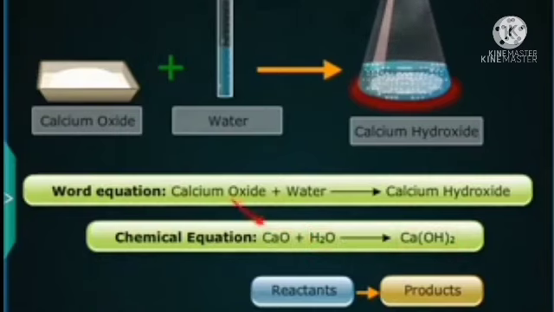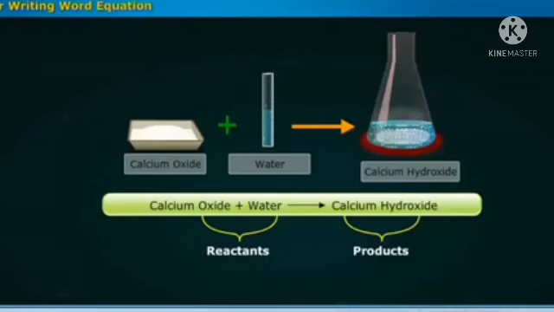The formulae of calcium oxide, water, and the compound formed after the reaction, calcium hydroxide. Replacing the words in the word equation with the chemical formulae of the reactants and products, we have the chemical equation of the reaction of quicklime with water. Example: zinc metal reacts with dilute HCl to give zinc chloride and liberated hydrogen gas. Rules for writing word equation.